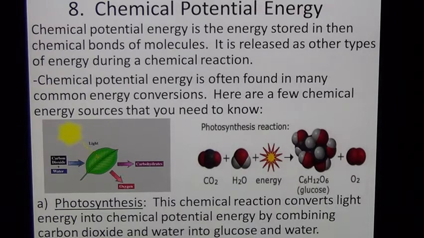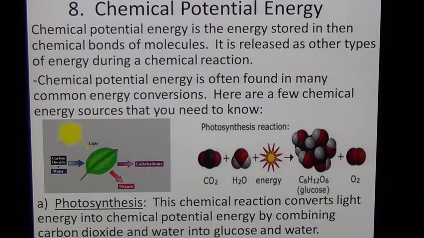Now, last semester during the chemistry section, we learned about the different chemical bonds. We talked about some different types, but as atoms join together, they form chemical bonds in order to make molecules, and those bonds hold chemical energy. Again, since it's a potential energy, you cannot see the energy actually, but it can be released as other types. So let's take a look at a few different sources here.